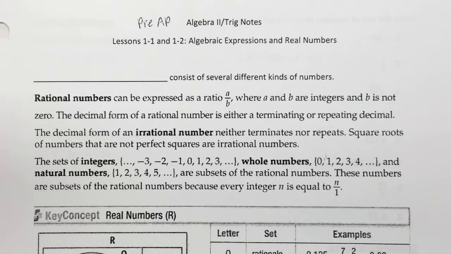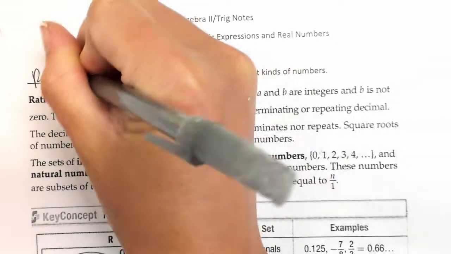Alright, so there's a bunch of different types of real numbers. In fact, there's 4 different types of real numbers that we're going to talk about today. So the first blank you'll fill in as real numbers.